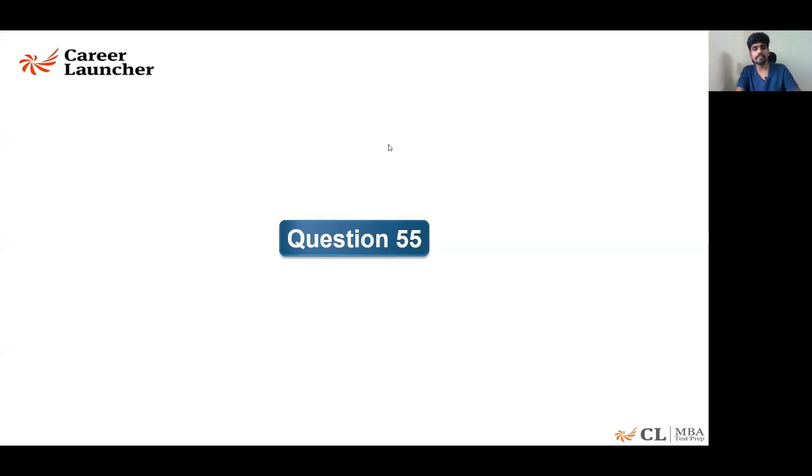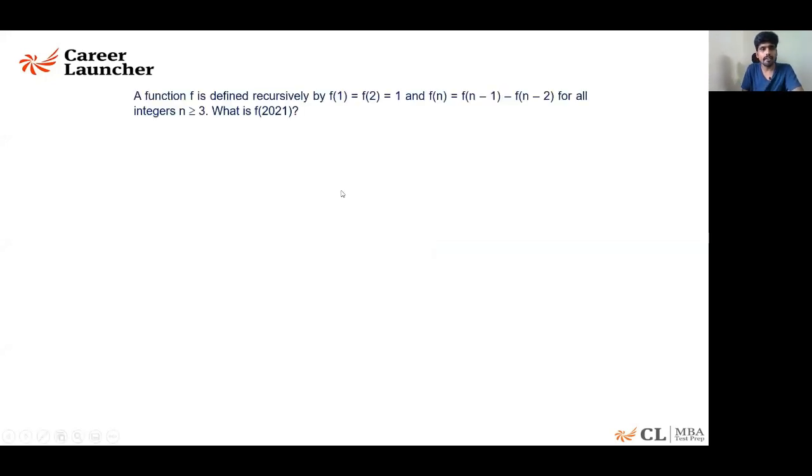So let's look at question 55. A function f is defined recursively, a repetitive function. f of 1 is equal to f of 2 is equal to 1, and f of n is equal to f of n minus 1 minus f of n minus 2. So f of n is the difference between the two previous terms.